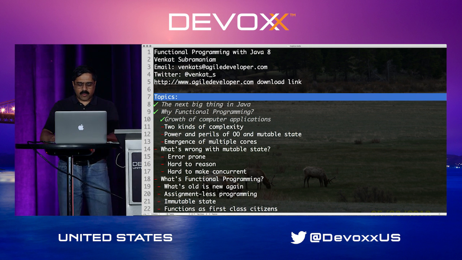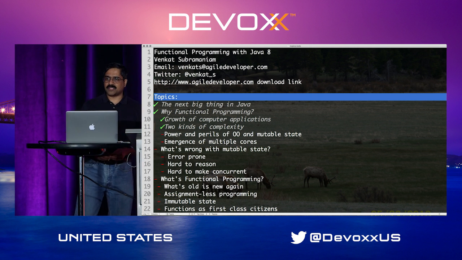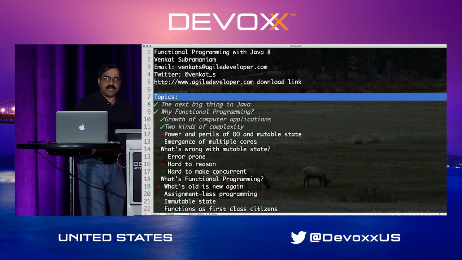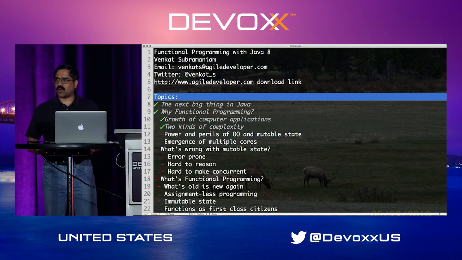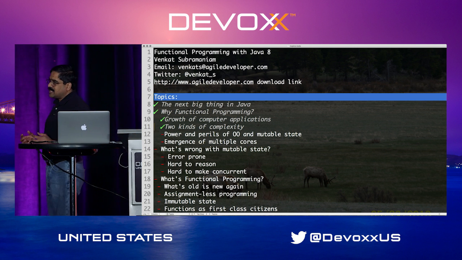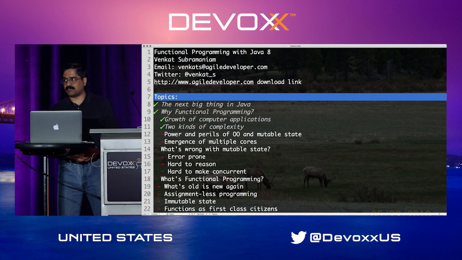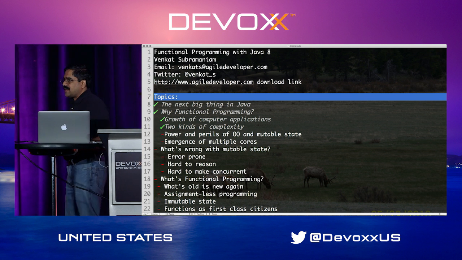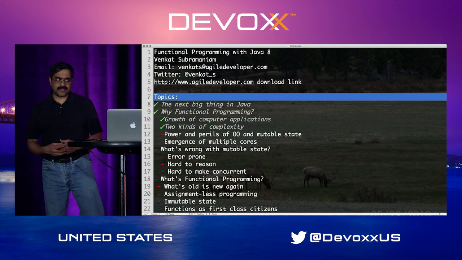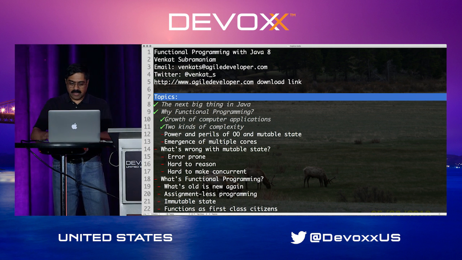And then, of course, when it comes to writing code, there are two kinds of complexity that every one of us deals with. One of them is inherent complexity. Inherent complexity is the complexity at the root of the application, the domain. On the other hand, a lot of what we deal with is also known as accidental complexity. Unfortunately, while we cannot get rid of the inherent complexity, a lot of what we struggle with every single day is accidental complexity. I'm going to make the claim that the imperative style of programming is inherently complex, whereas functional programming has removed that accidental complexity from our shoulders. That's one of the reasons why this is a better programming model for a lot of stuff we can do.